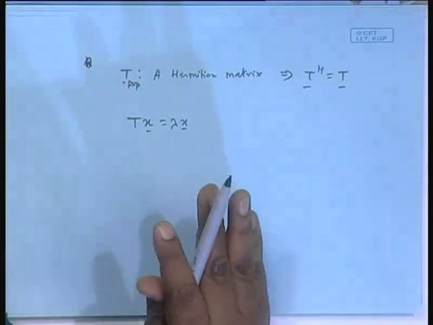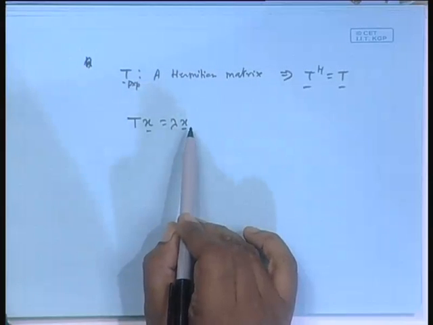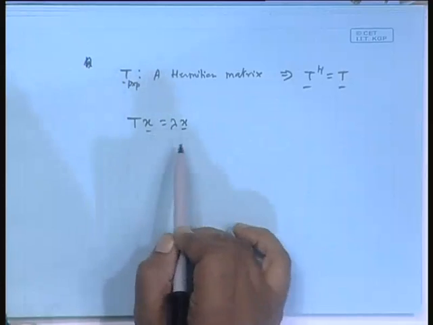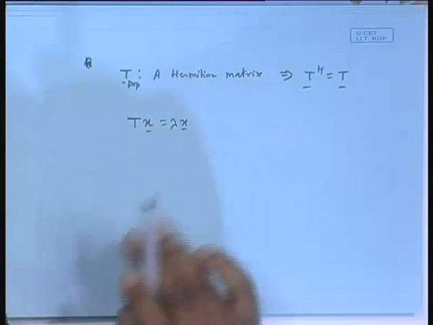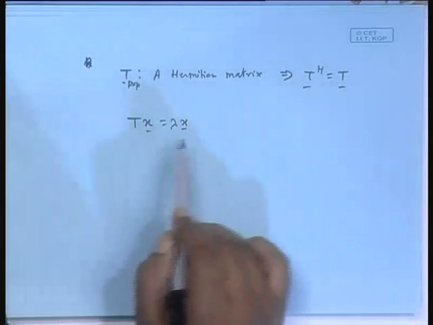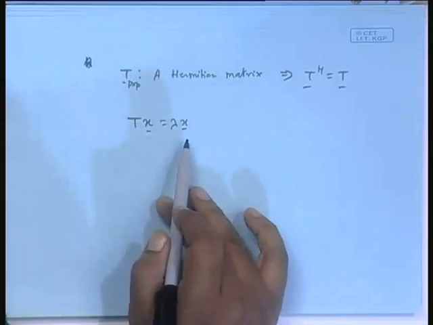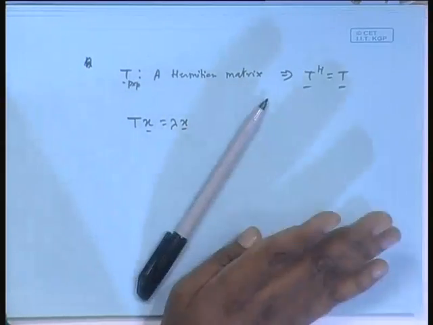You know the eigenvector eigenvalue problem, that firstly this vector x must be non-zero. This equation is valid for a zero vector, so you cannot find out a lambda. Eigenvectors are by definition non-zero vectors, and you are solving an equation like this. What is the meaning of eigenvector? It is such a vector that when you multiply by T, you don't get any arbitrary vector, you get back the same guy, just scaled up or down by an element called lambda.